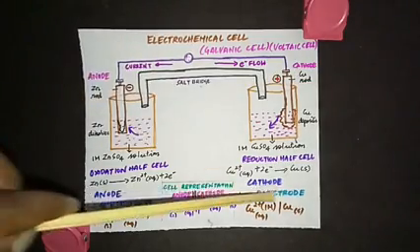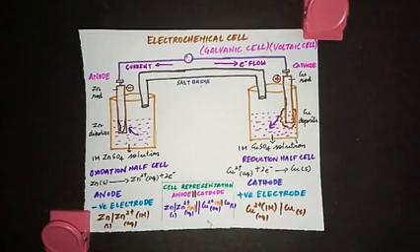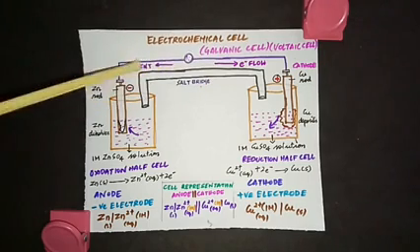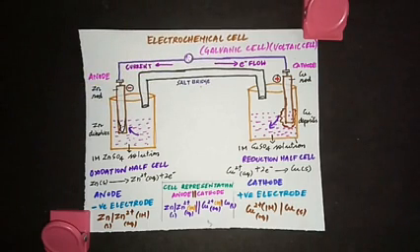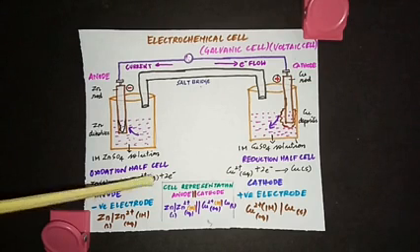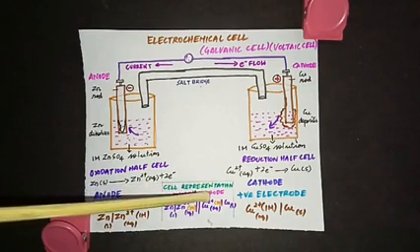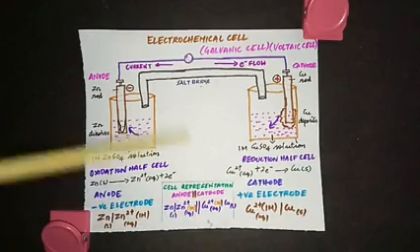And now I'm going to show you how to represent this cell. See, this is a big diagram that we are drawing, representing everything. You know, in chemistry, whenever we talk about a chemical reaction, we don't write the entire reaction as paragraphs. We just represent it with a chemical equation, a simple representation. In the same way, you can represent this entire apparatus in a shortcut method, and that is called cell representation. The rule is the anode should be represented first and then the cathode. See, anode, then this double line represents the salt bridge, and then you have to represent the cathode.